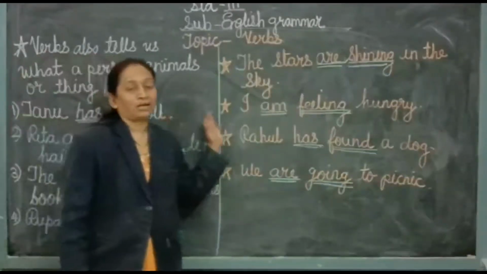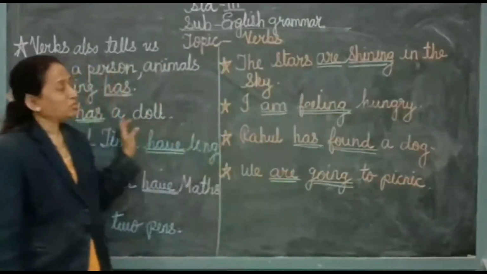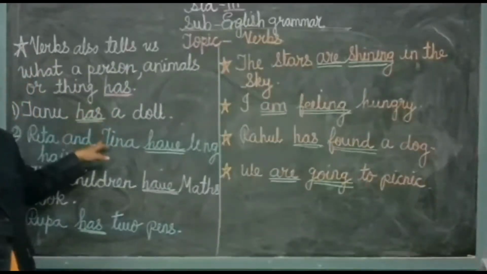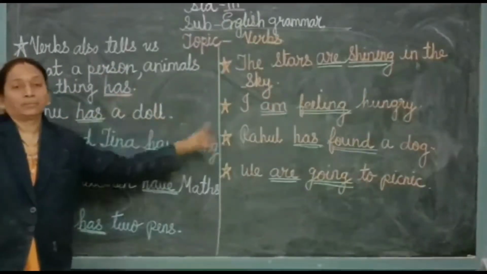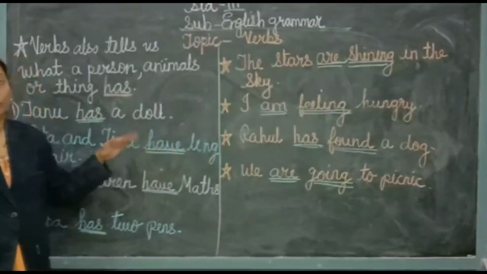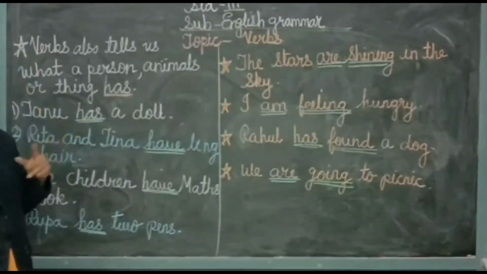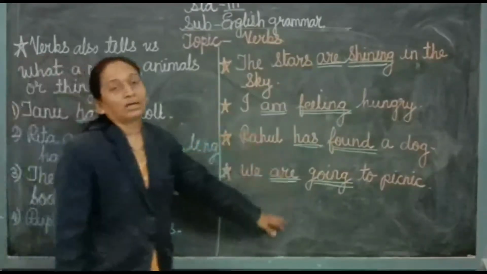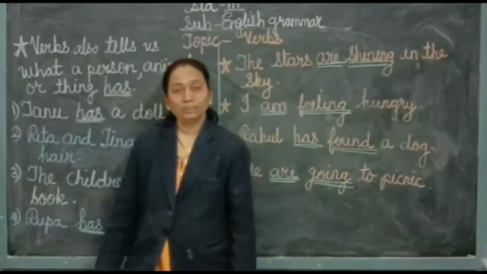Understood, students? This is all the verbs topic. From this we can understand what persons are doing and what they are having, and that you can have one, two, or even more than two verbs in one sentence. And all of this, including what the verb has, we have learned in the verb topic.